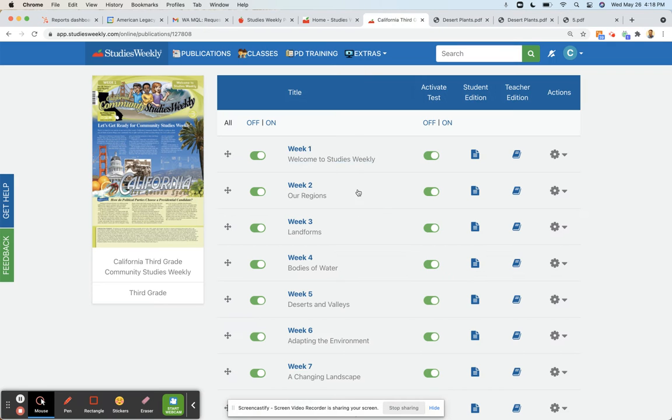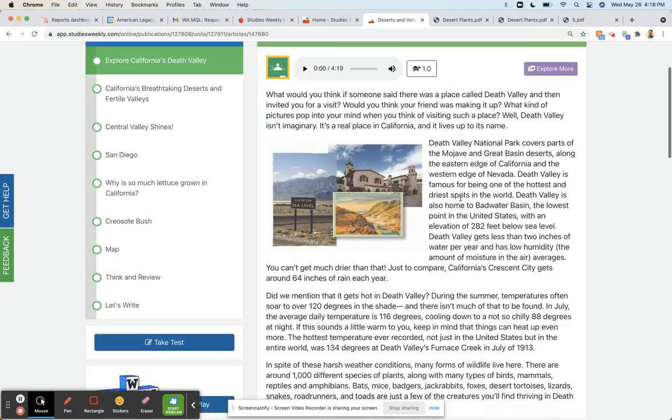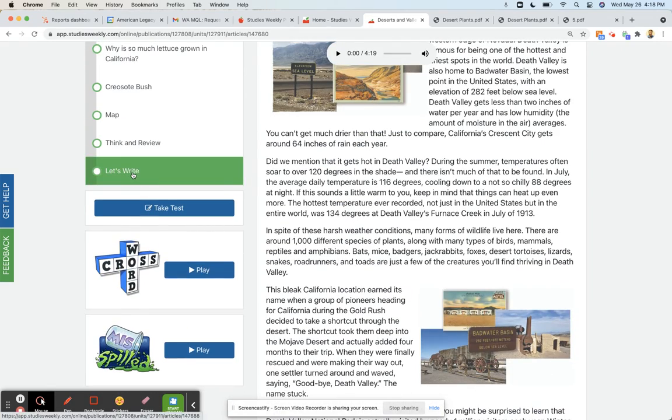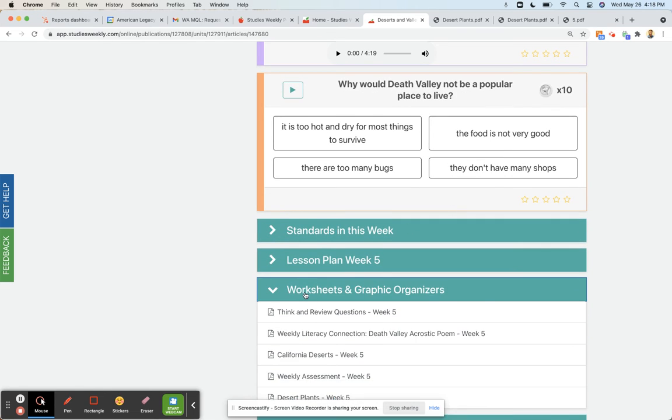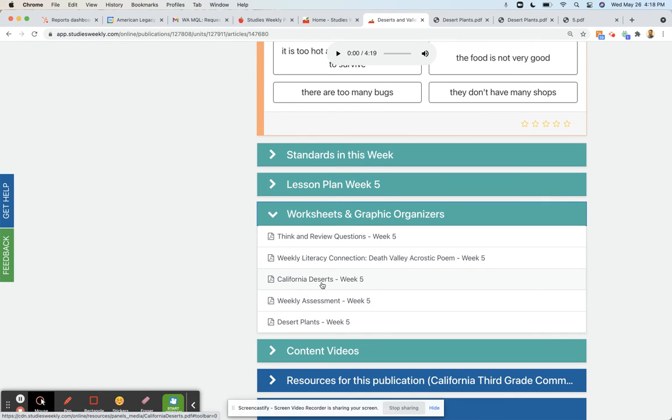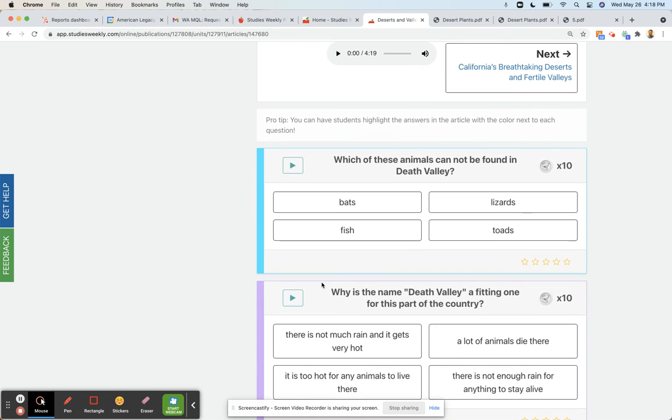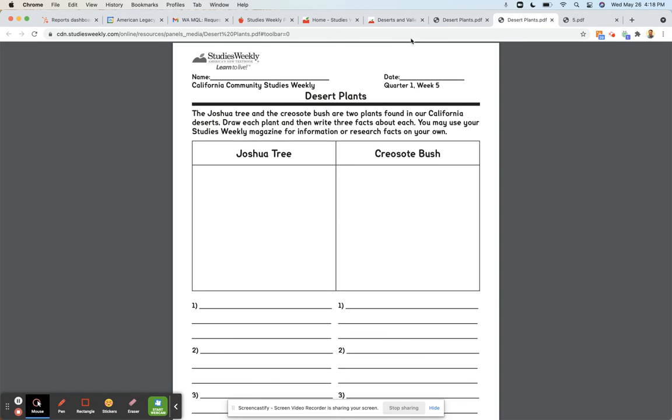So they're going to want to scroll down when they click on a particular week, and there's usually going to be a thing here that says Let's Write. And then down below in the worksheets and graphic organizers, they're going to have different activities, sometimes more than 1 or 2, that are going to be project-based activities that they can do with a partner in the classroom, or they can just do it by themselves.